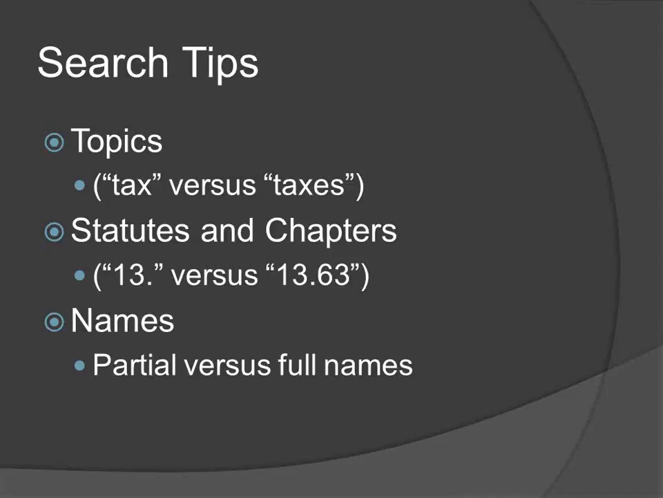When searching statutes, you can also use a broad search technique such as entering 13 period, which would match with any reference to Chapter 13 of the Wisconsin statute. However, searching for 13.63 would limit results to those related to lobbyist licensing. If you are unsure how to spell the name of a lobbyist, you can search by entering a partial name.